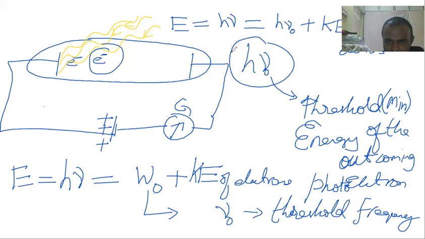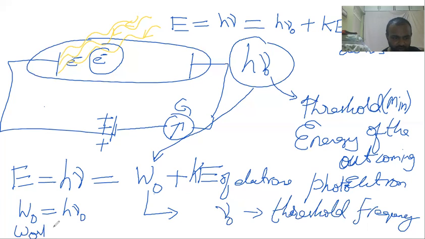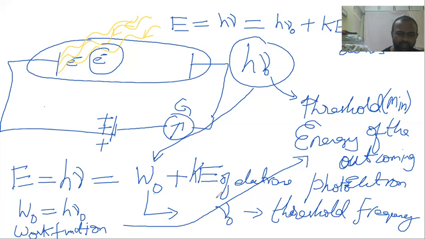So that only has a new name. H nu naught has been given a name W naught. So what is W naught? It is equal to H nu naught, which is the work function. New name, see, new name I'm giving here. Work function. What is that? Threshold energy. Nothing but the threshold energy. Threshold frequency, threshold energy, and another name for that is work function.